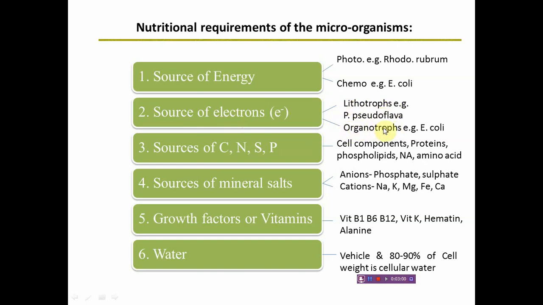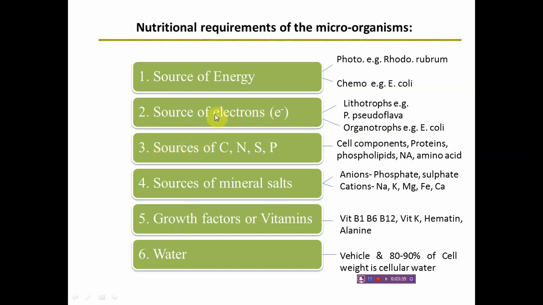Cells like Pseudomonas pseudoflava, this particular variety, and some other cells derive the electrons from reduced inorganic compounds. They are lithotrophic. The name itself reveals the meaning of the term organotrophic. Organotrophs or organotrophic bacteria such as E. coli derive the electrons from organic compounds.